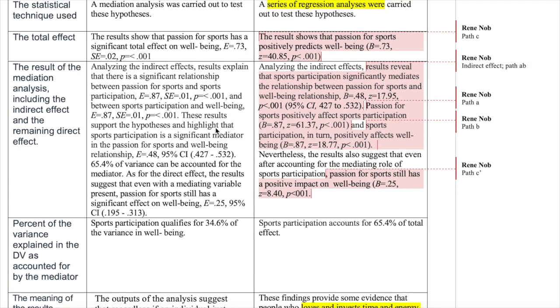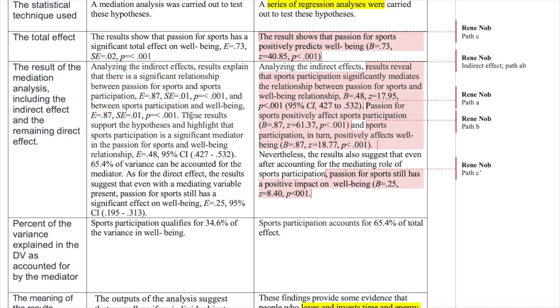For the result of the mediation analysis, the student said, "Analyzing the indirect effects, results explain that there is a significant relationship between passion for sports and sports participation and between sports participation and well-being." So in this part, the student is discussing paths A and B.